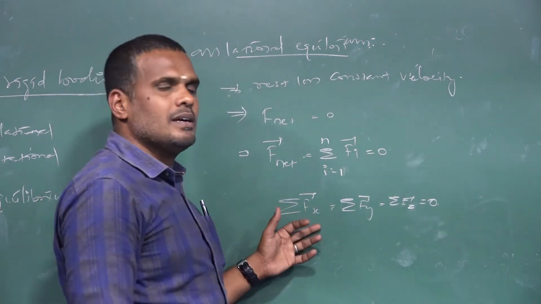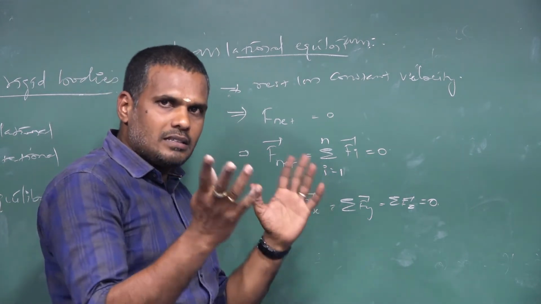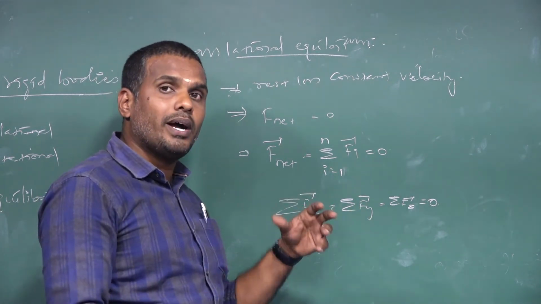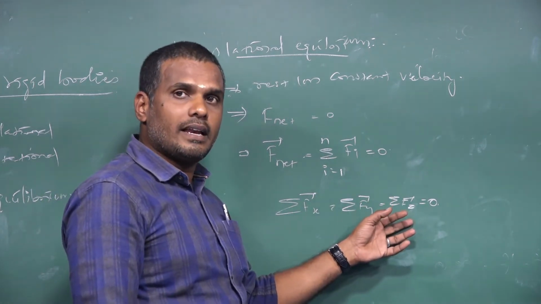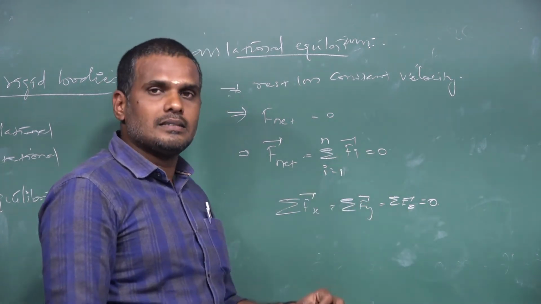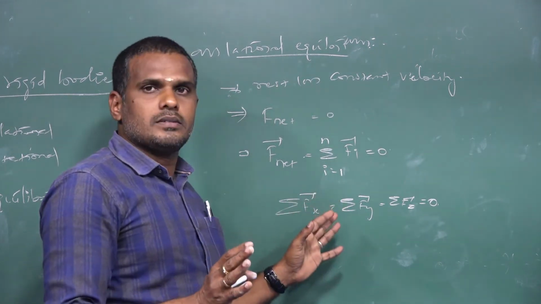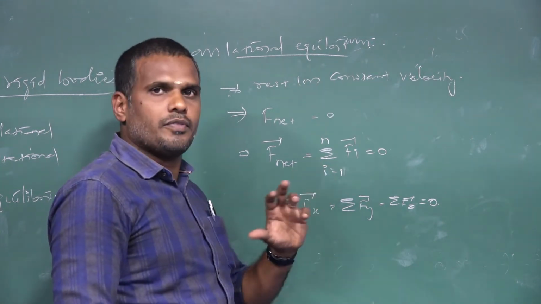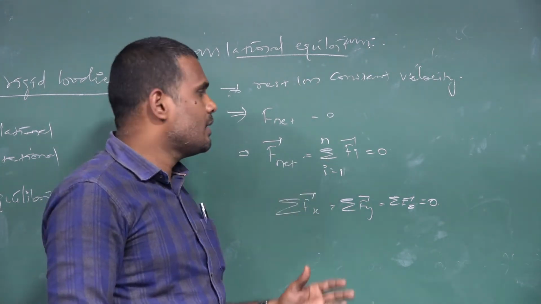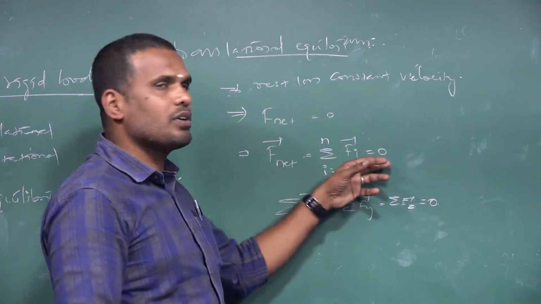What does this mean? The forces acting along the x direction balance each other. The forces acting along the y direction balance each other. The forces acting along the z direction balance each other. Hence, the net force acting on a rigid body is balanced. If many forces are acting on the body, one force balances the other, hence the net force is equal to 0.